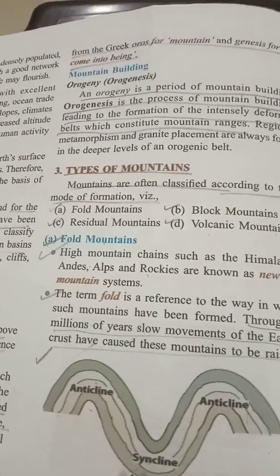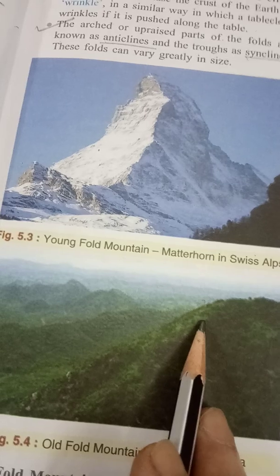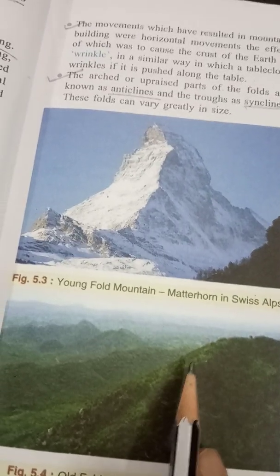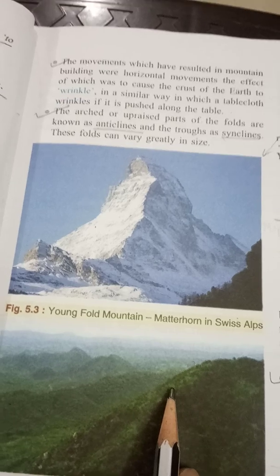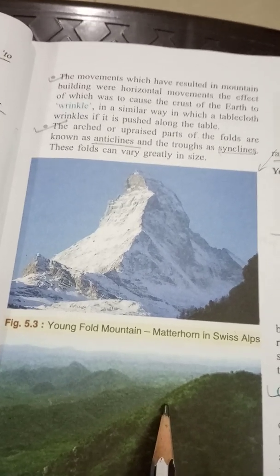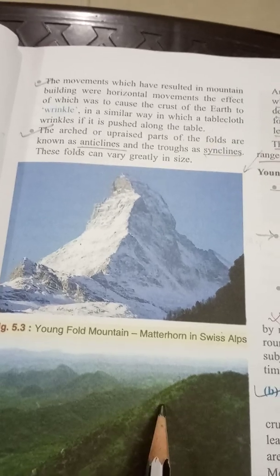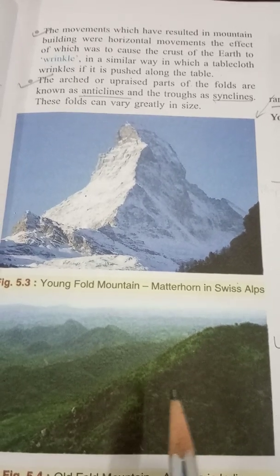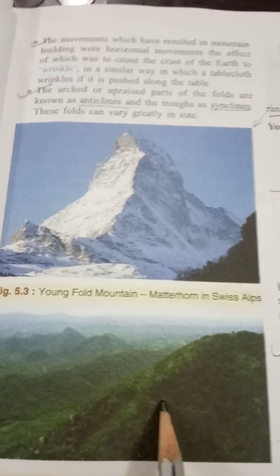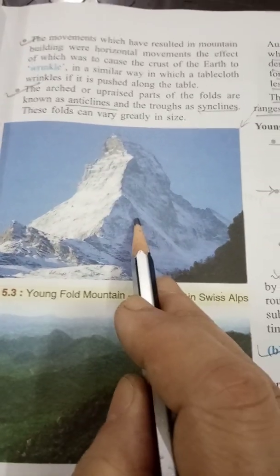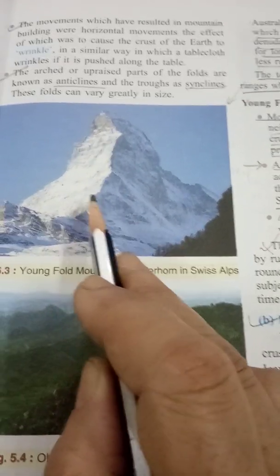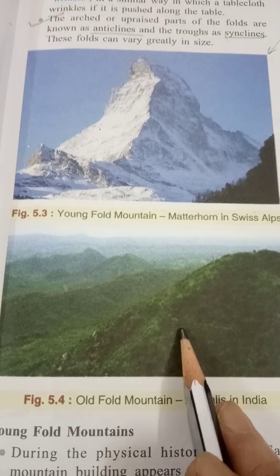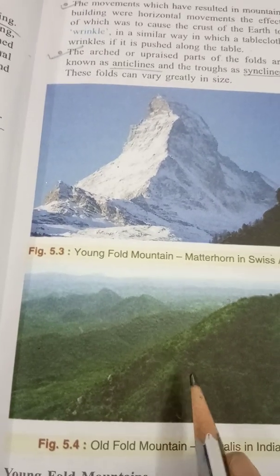Now children, coming to the fold mountains, you can see the older fold mountains which have been subjected to the forces of denudation, for example weather, rivers, glaciers, for long geological periods. They are much lower and less rugged than the newer fold mountains. Whereas the newer fold mountains have steeper slopes and are more rugged, the older ones are worn down. For example, the Aravallis in India, the best example in India.